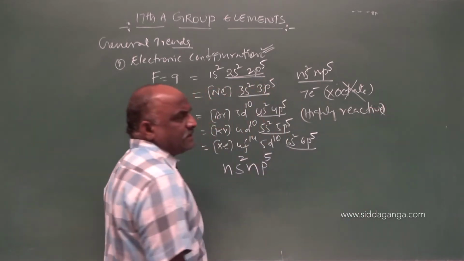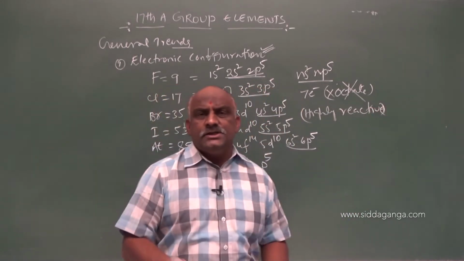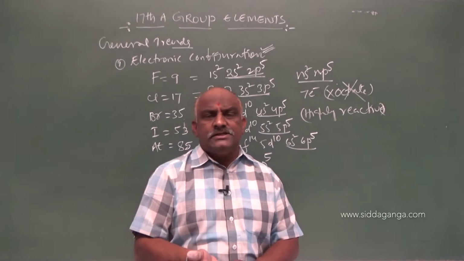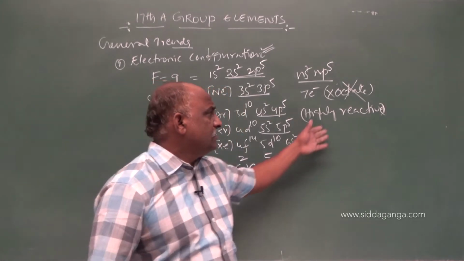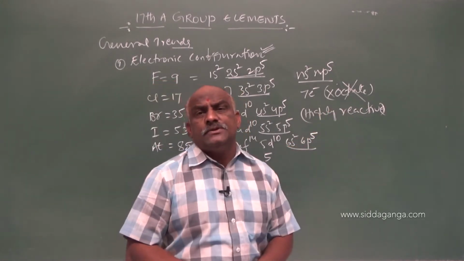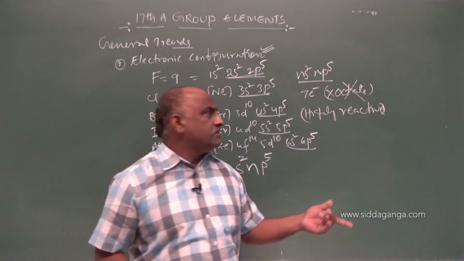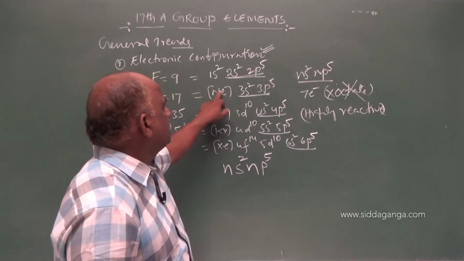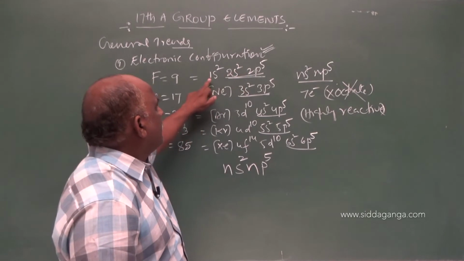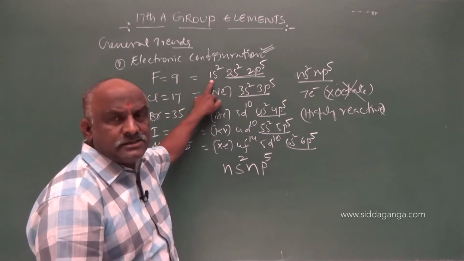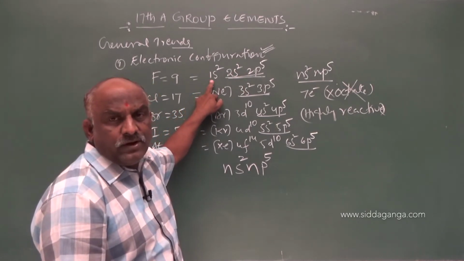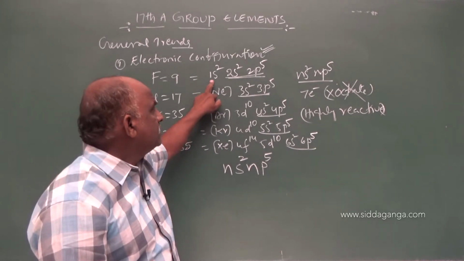Highly reactive elements are not stable. For stability, chemical reactions take place with respect to stability. So, once you observe, my dear students, in fluorine, the penultimate shell has 2 electrons present.